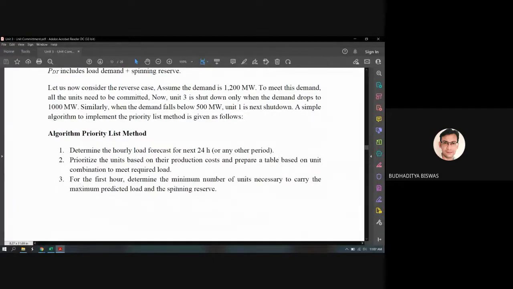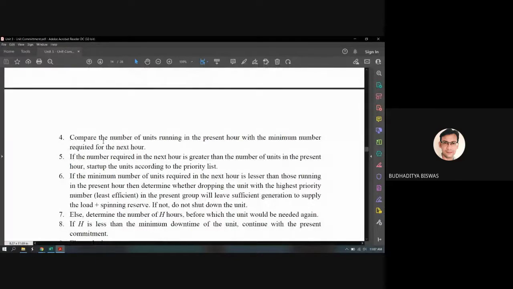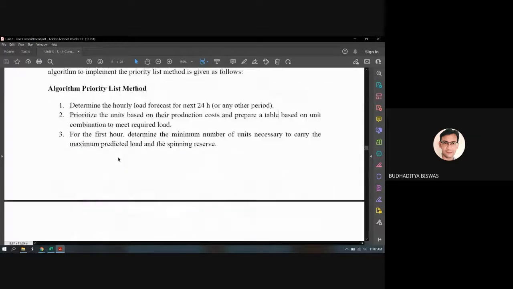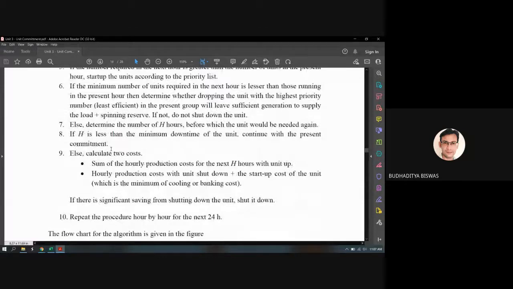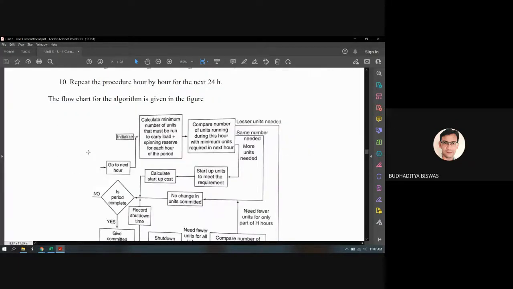For the first hour, determine the minimum number of units necessary to carry the maximum predicted load and the spinning reserve. Then compare the number of units running in the present hour with the minimum number required for the next hour. So all these things is done here, and this is actually the algorithm to find out the unit commitment schedule based on their production cost. Okay, so this thing is also there.